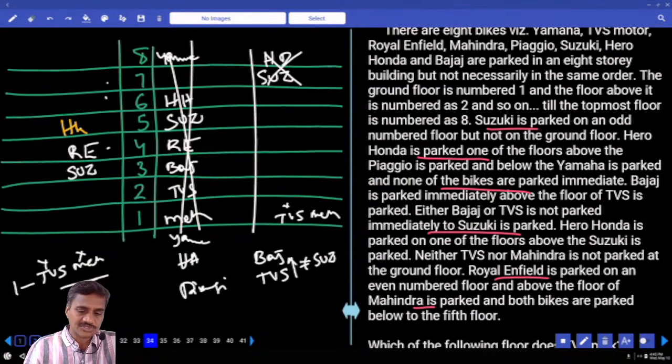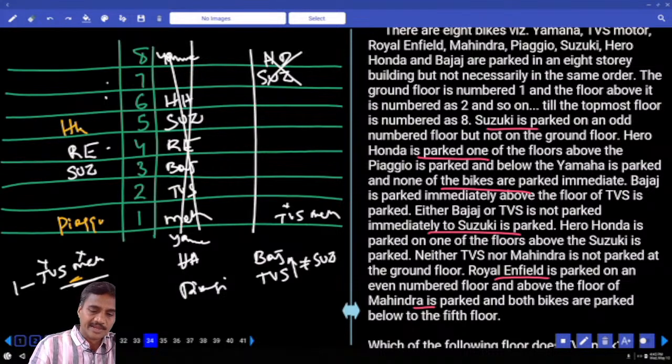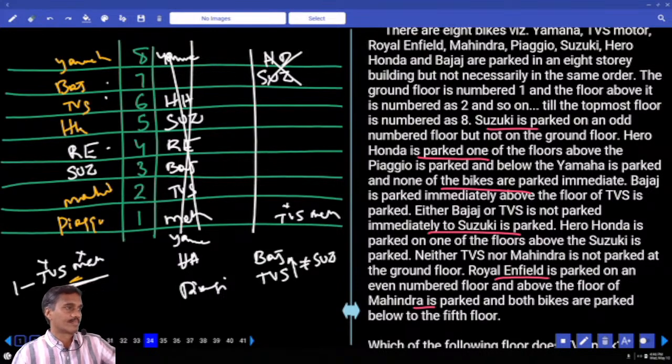If Hero Honda is here, then Yamaha, Hero Honda, Piaggio. Now where should this Piaggio be? Piaggio is here, because TVS and Mahindra cannot be adjacent. Bajaj and TVS must be together, and this must be Bajaj, and this is TVS. Then what is left? Yamaha must be here. Now if Yamaha is here, then Mahindra must be here. Now this is about question numbers 34 to 37.